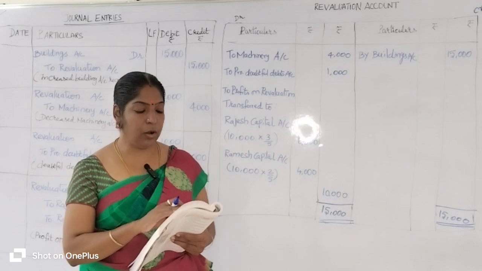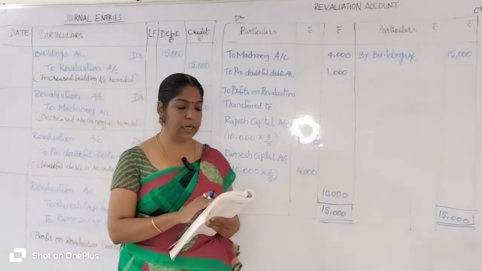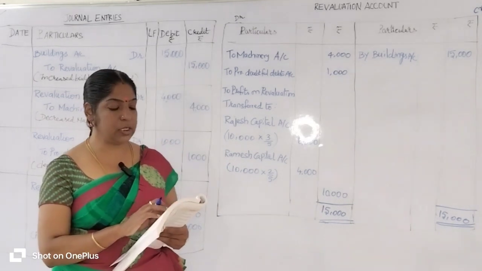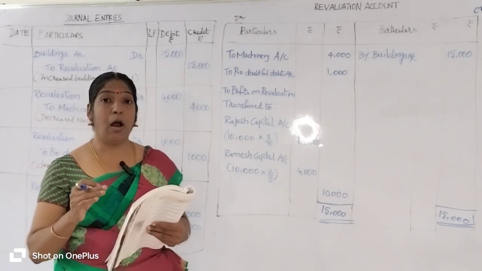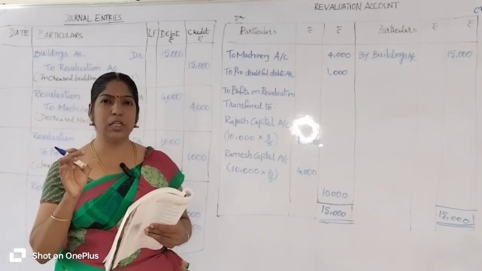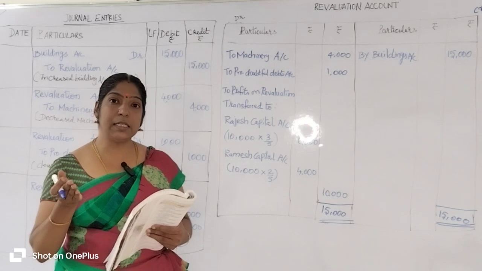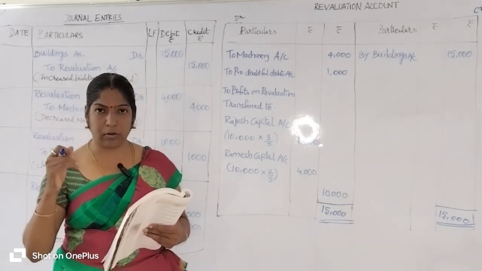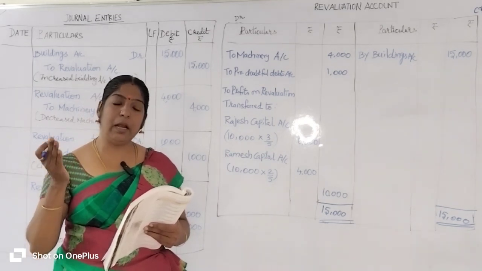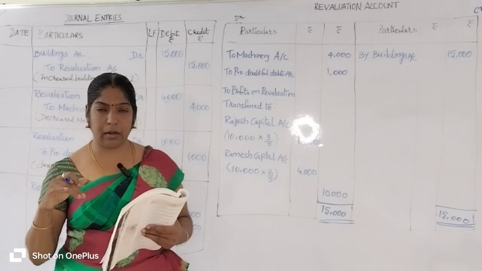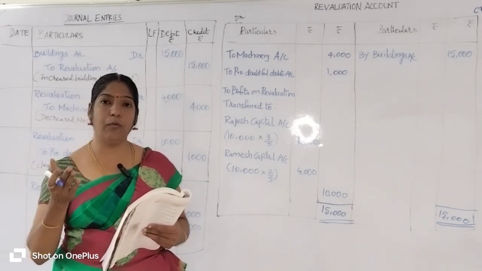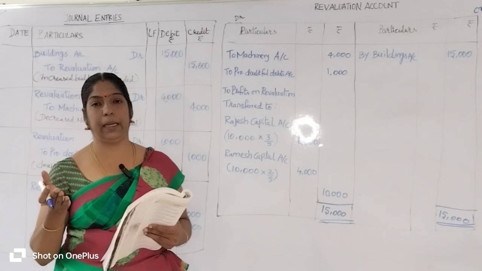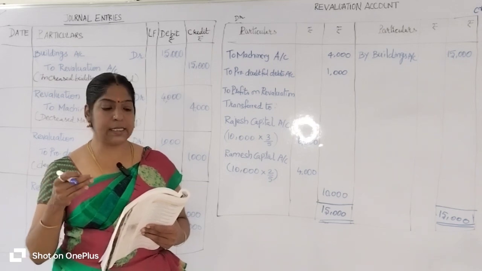So, now we are going to pass the journal entry from the given information. First information, the value of building is increased. Before that, how do we pass the journal entry? What is the format if an asset account increases or decreases, or a liability account increases or decreases? Okay, let's see the format.